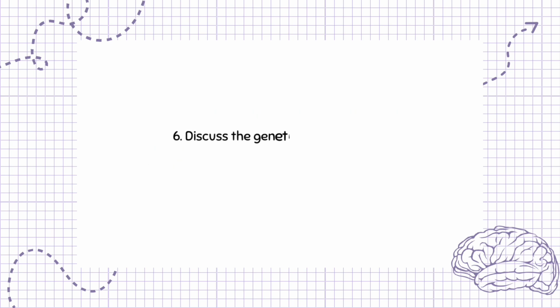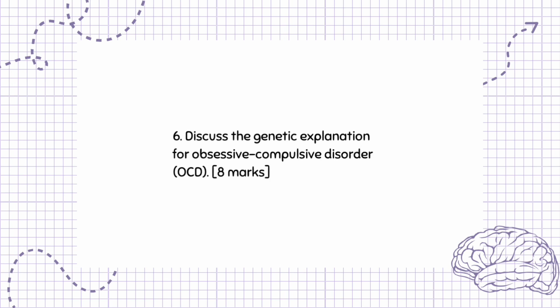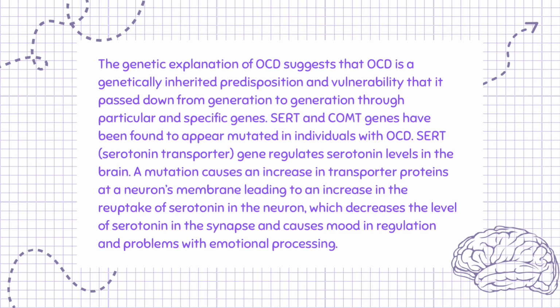Question 6. Discuss the genetic explanation for obsessive-compulsive disorder, OCD. 8 marks. The genetic explanation of OCD suggests that OCD is a genetically inherited predisposition and vulnerability that is passed down from generation to generation through particular and specific genes.